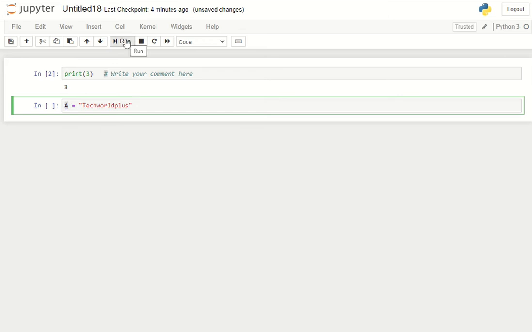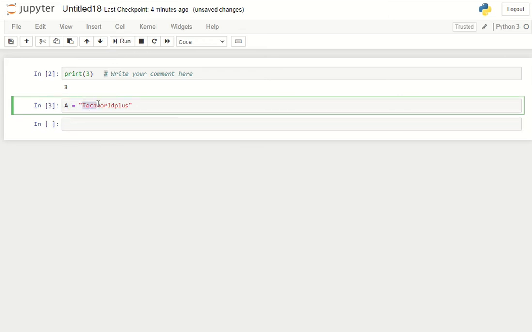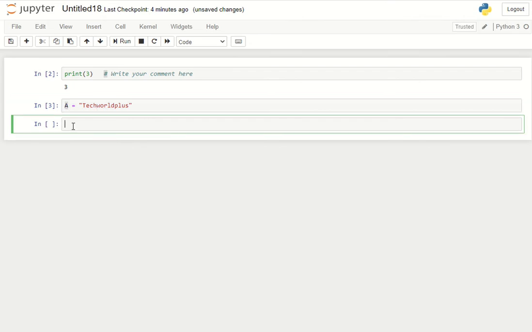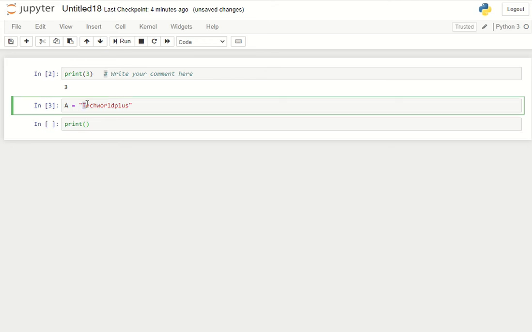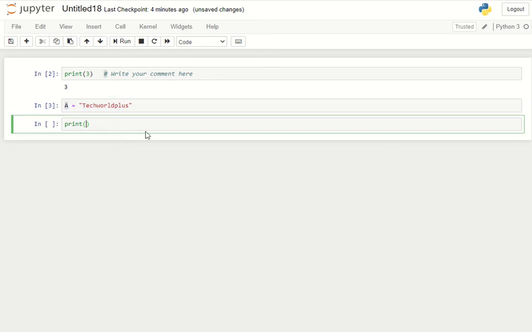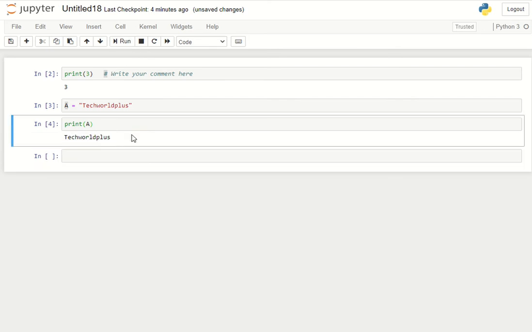Once I run this code, Tech World Plus is the data that has been stored in the variable a. Instead of writing Tech World Plus inside the print command, as I have already stored it in the variable a, I will simply call the variable a in the print command and I will get a print of Tech World Plus.